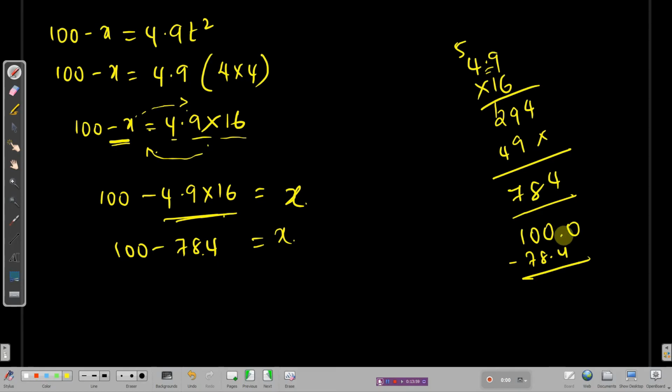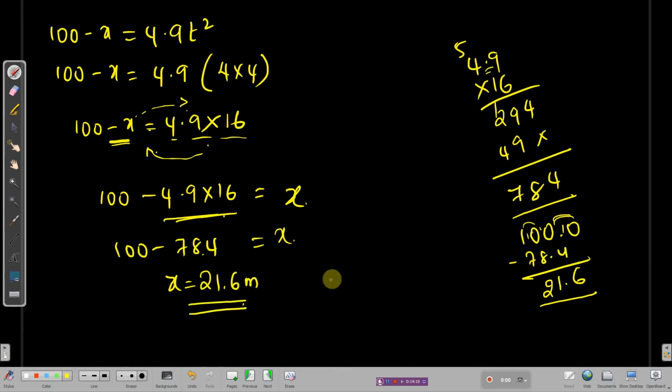If nothing is there over the decimal, you can write 0. If borrow is taken from here, this has become 10, this has become again 9, and then the borrow is here. 10 minus 4 is 6, 9 minus 8 is 1, and 9 minus 7 is 2. The value of x is equal to 21.6 meters.